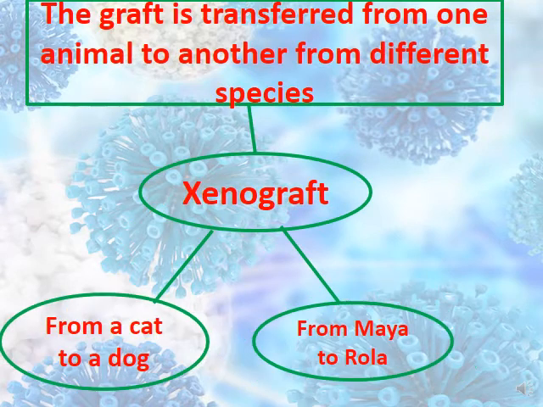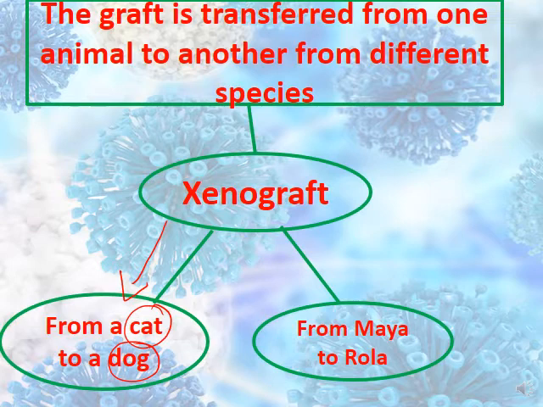The last type of graft is called xenograft. Xenograft is a graft that's done between two different individuals that belong to different species. For example, from a cat to a dog, from a dog to a horse, from a horse to, let's say, a zebra, from a zebra to a lion. They belong to different species. From, for example, a human to a dog, or from a dog to a human, they belong to different species. So this is an example. From a cat to a dog, cat and dog belong to different species. Cat and, for example, a hen, so they are different species.